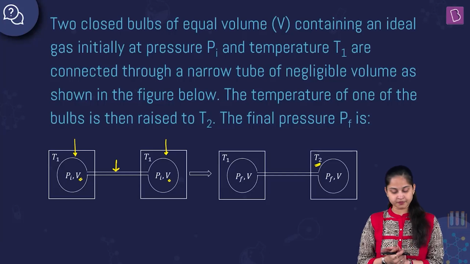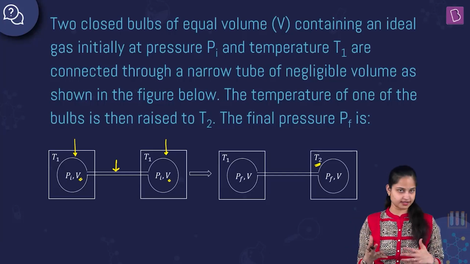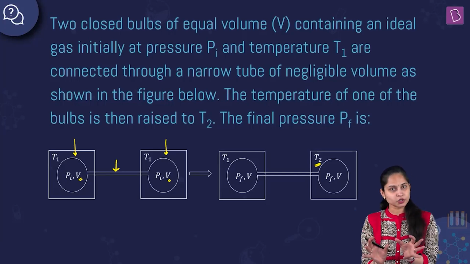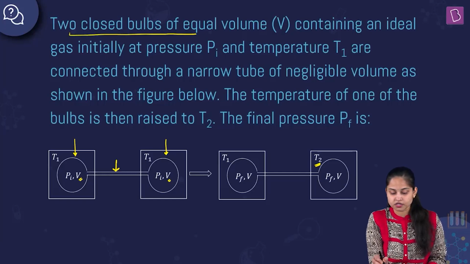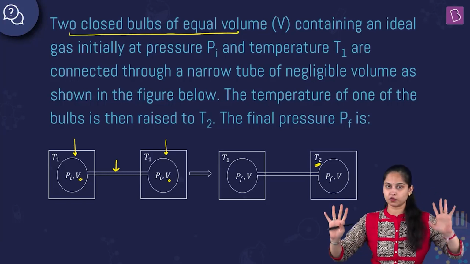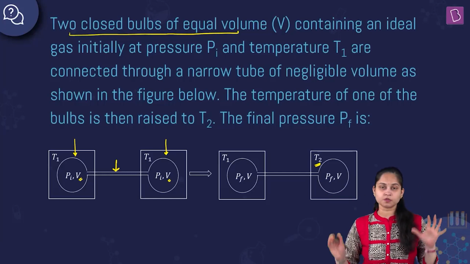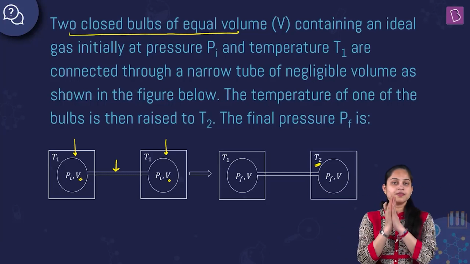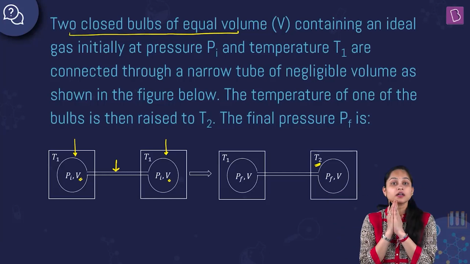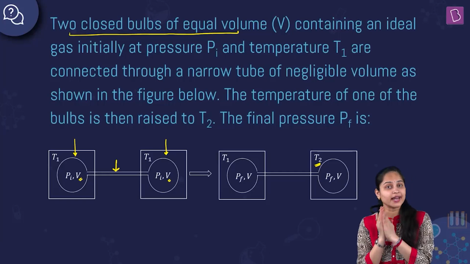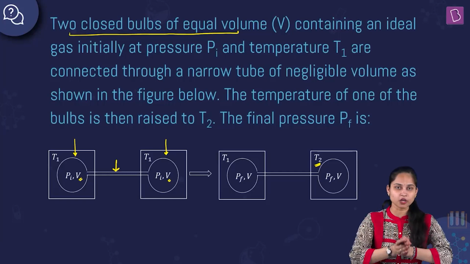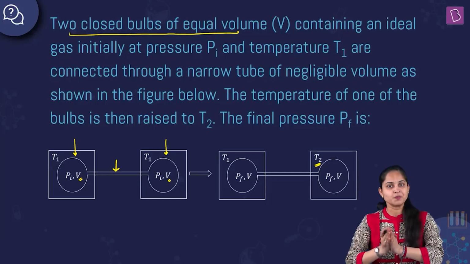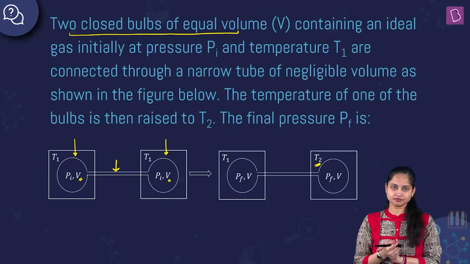Now over here, I just want to clear one thing about the number of moles of the gases. In the question they have said that the system is a closed system, two closed bulbs of equal volume. Since this system is closed, the total number of moles of ideal gas will be equal before and after the increase of temperature.